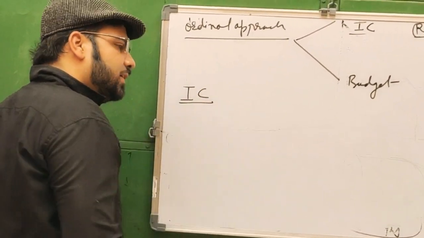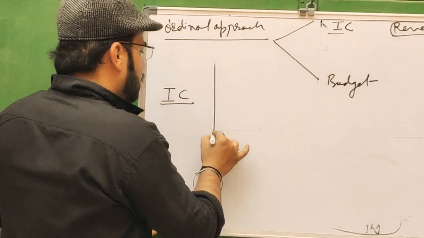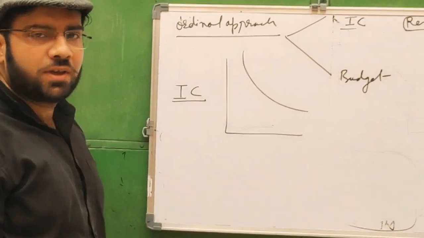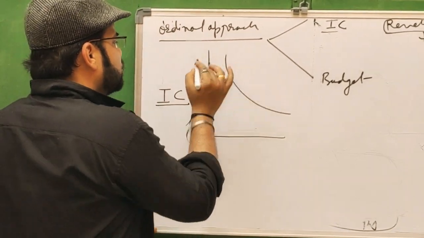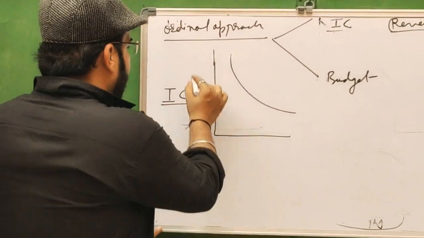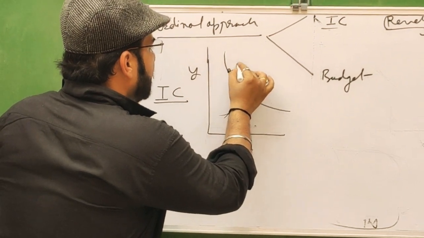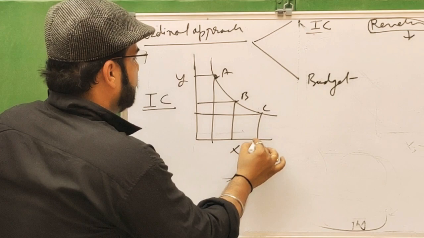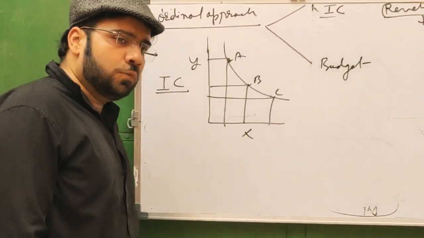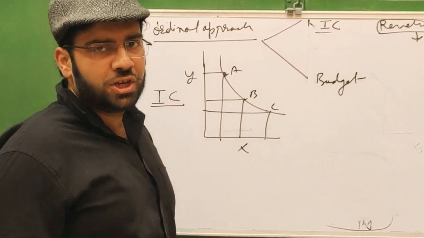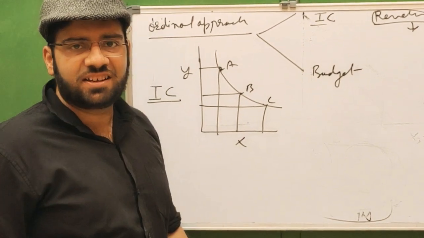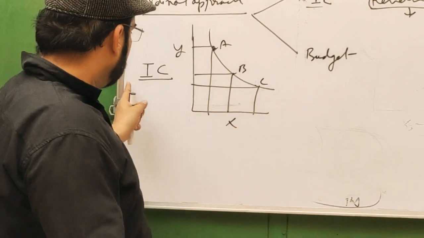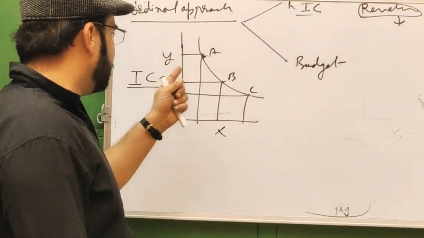What is the indifference curve? Indifference curve is the locus of the various points, the various combinations of two goods, say Y and X, suppose A, B and C. These are the various combinations which provide the same level of utility and the same level of satisfaction. That's why it is also called the iso-utility curve.